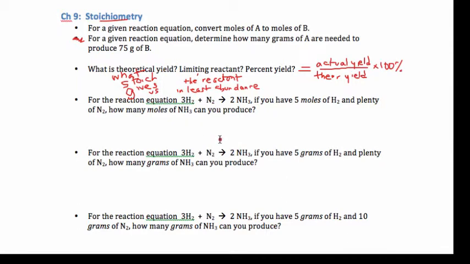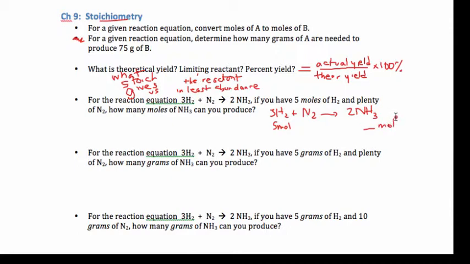Alright, so I keep going over and over through the same reaction equation: 3H2 plus N2 leading to 2NH3. This is the formation of ammonia, and I picked this one because it has nice coefficients. What if you have 5 moles? I like to write right underneath it what we're given. If you have 5 moles of H2 and plenty of N2, which means don't worry about it, how many moles of NH3 will you produce?